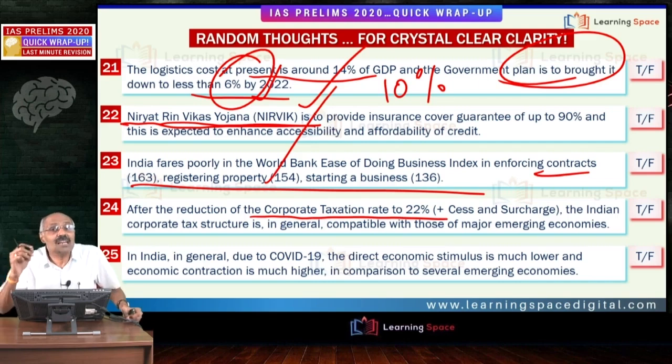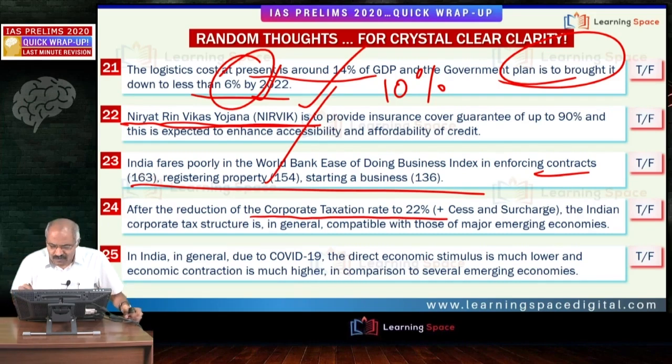For normal companies, the corporate taxation rate is 22% in our country. Previously it was 30%, and for some small companies it was 25%. But now it has been uniformly brought down to 22%. For the new manufacturing companies, it will be 15%, with cess and surcharge added.